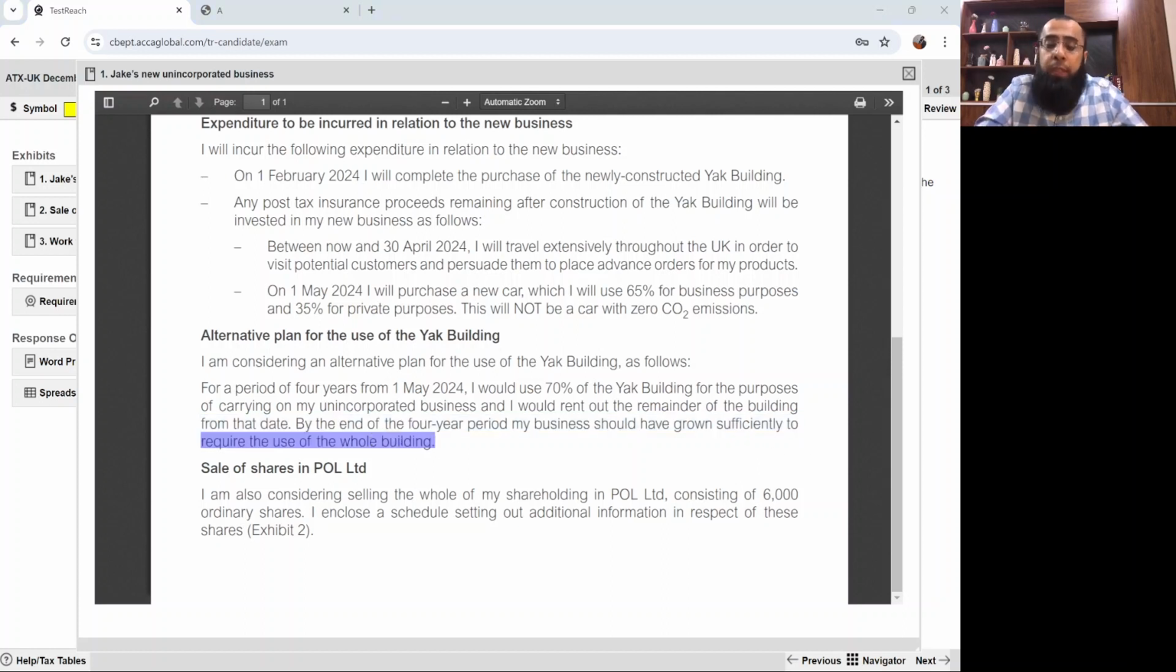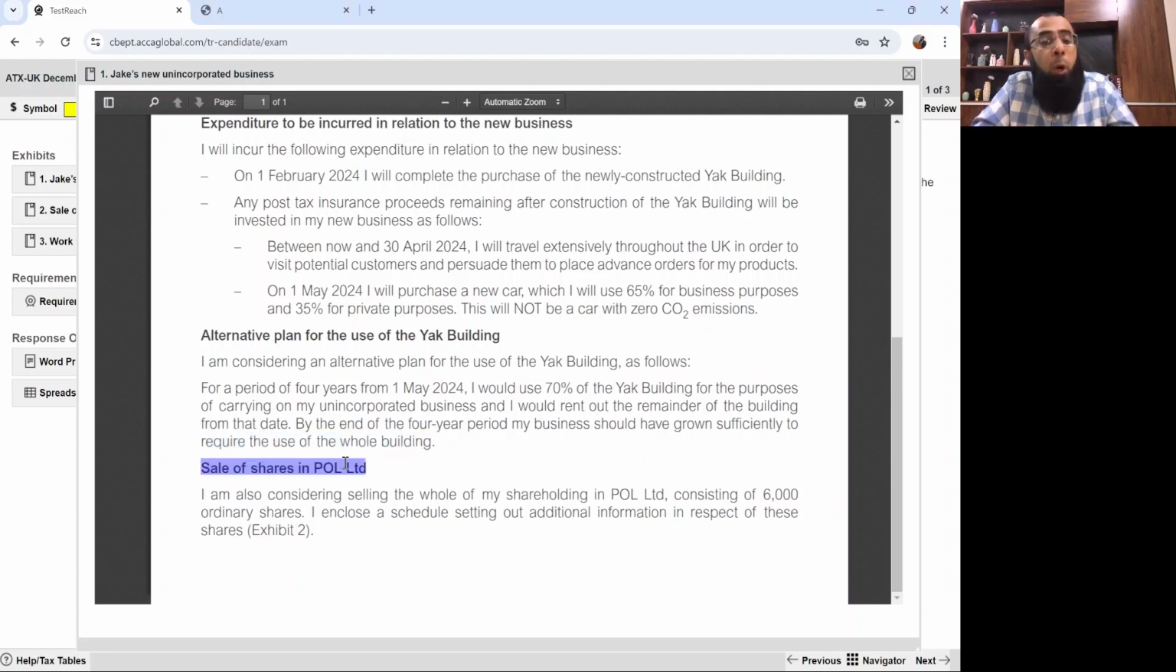So another option is that for 4 years, we rent out 30% of the building and use 70% in our business. And after 4 years, when our business has expanded sufficiently, then we'll bring the entire building into our own use. Now, we exactly do not know what you want to ask from this paragraph. So we'll just wait. Okay, there is no need to rush.